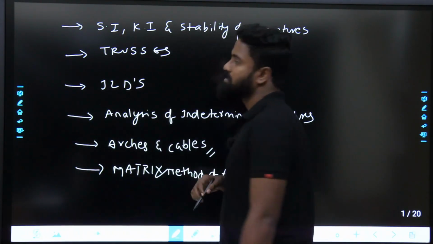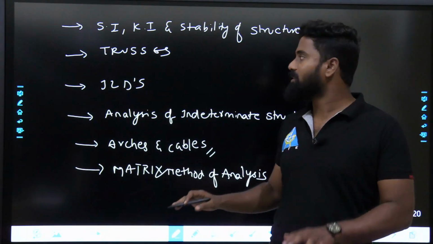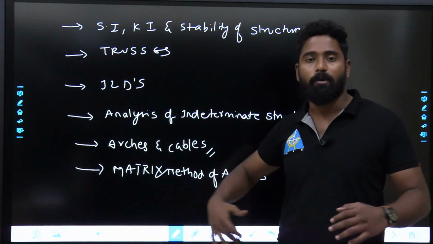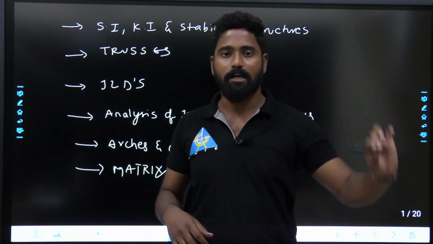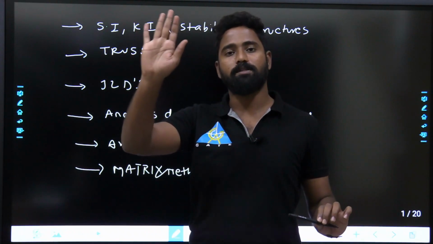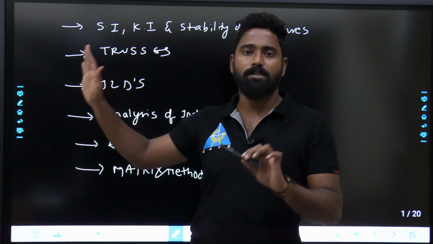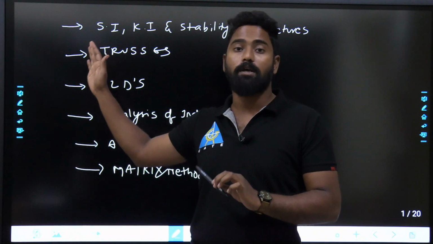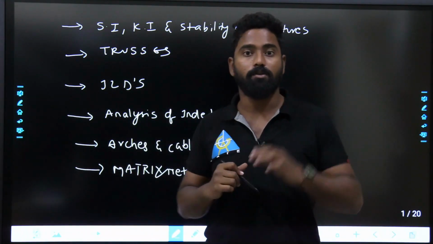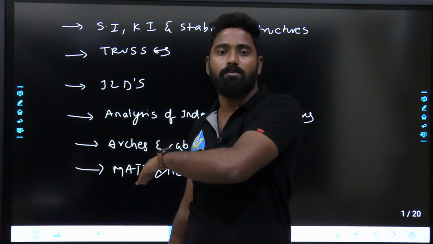Nothing more, nothing less. See, why I am discussing this is, you should have a thorough idea. These are the topics. Whenever you are revising this, you should know what these are. First of all, you should know what the chapters are. In chapters, what you have discussed, what the problems are, and what the solutions are. Solutions in the sense, how to solve this. This will help you in your revision. So these are the chapters, these are the topics, these are the concepts that we have discussed.